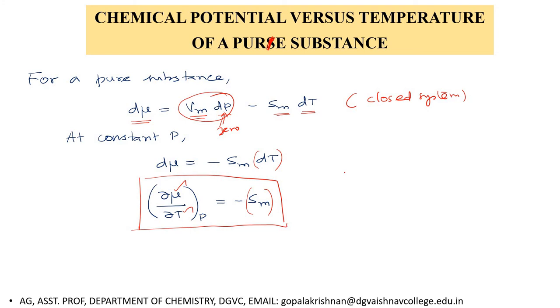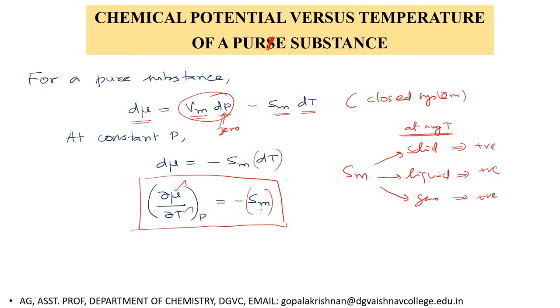Listen, molar entropy, whether it is a solid, a liquid or a gas, at any temperature, that is, the molar entropy of the solid, the molar entropy of the liquid, the molar entropy of the gas, is always a positive quantity.